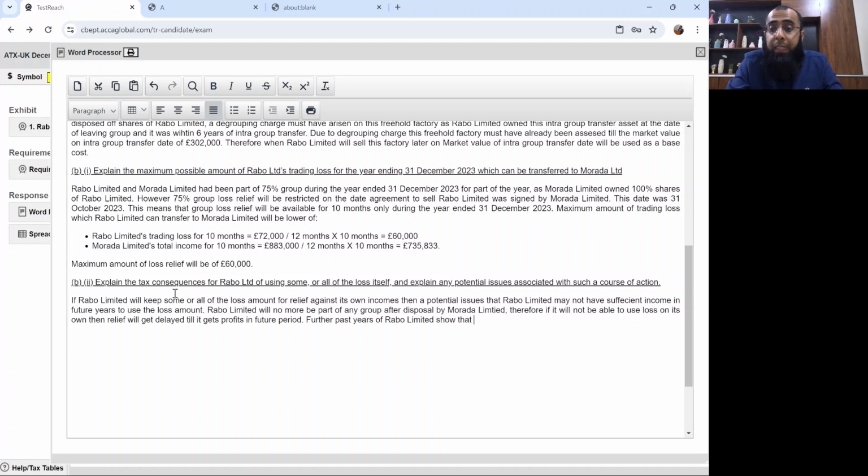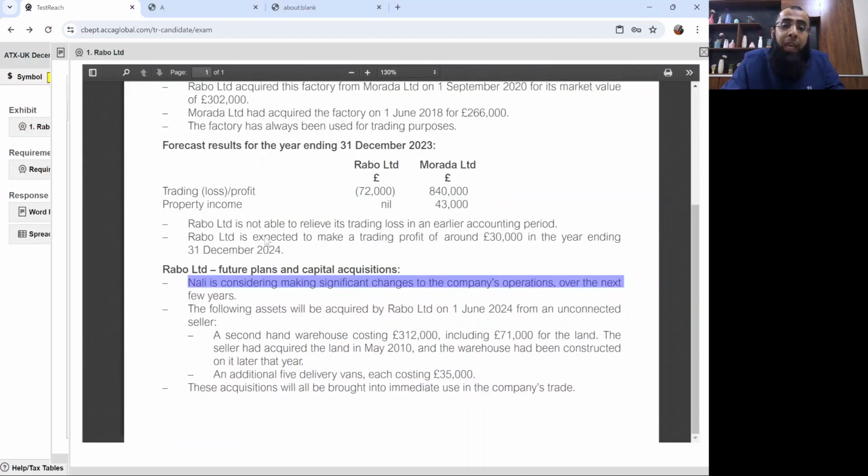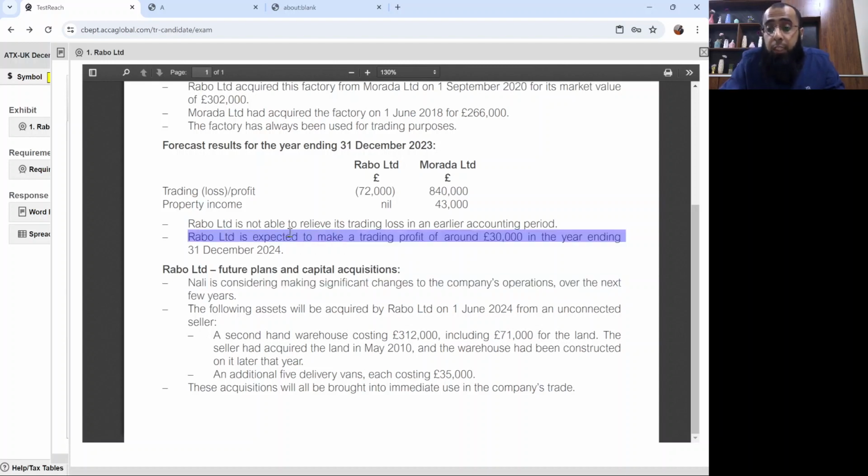Okay, further, past periods or past years of Rabo Limited show that it does not have sufficient income of its own to use the loss amount. So obviously, if you keep the loss for your own and say, okay, I'll use it next year, you have an expectation that you will make a trading profit of 30,000 pounds. That's not necessary. Maybe you don't have sufficient trading profits to use the loss on your own. So that's a concern, that's a risk.